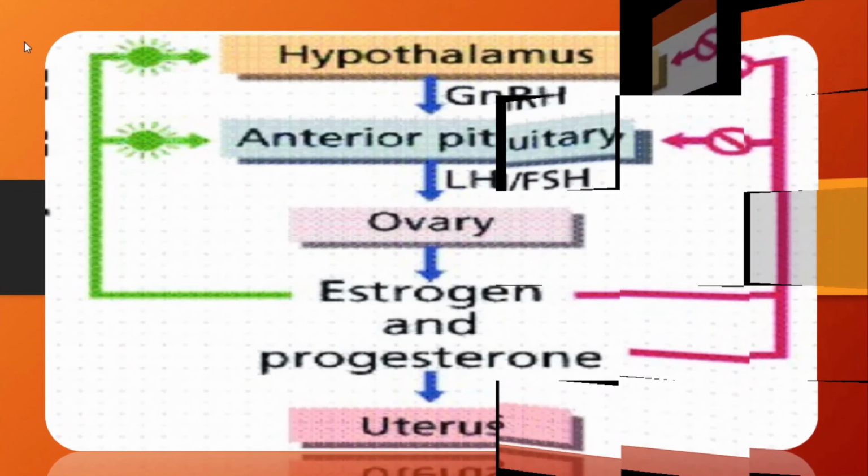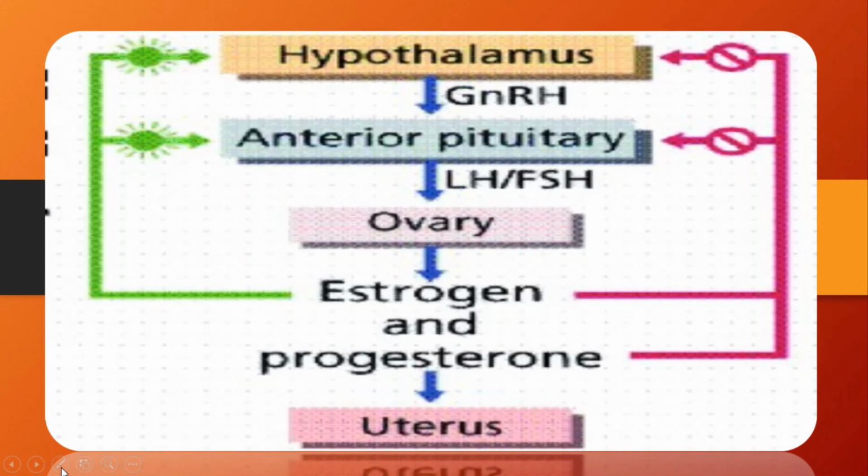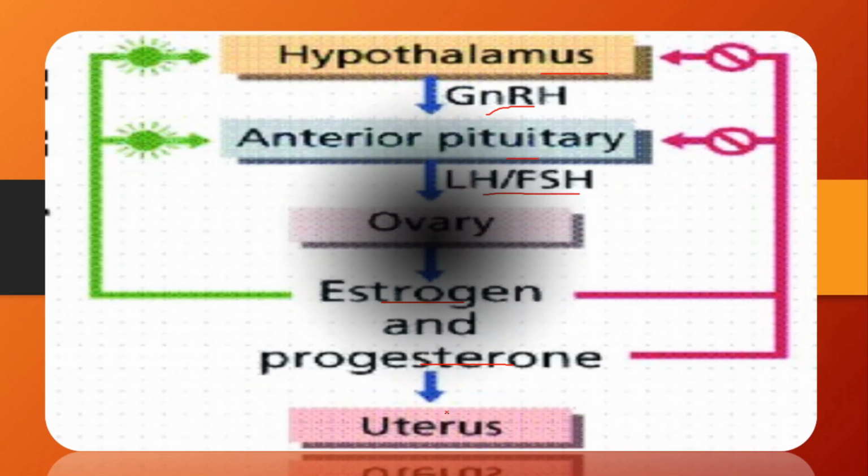This figure is showing the control of the hormones in the process of female reproductive system. Again, like the male also, here the hypothalamus, which is present in our brain, will release the hormone GnRH, that is gonadotropin releasing hormone, which will stimulate the anterior part of the pituitary to release these 2 hormones, that is LH and FSH. Now these 2 hormones will act upon the ovary to stimulate it, and finally it will start secreting these 2 types of hormone, estrogen and progesterone, which are controlling different types of activity in the uterus. They are also responsible for the menstrual cycle, and finally the feedback mechanism also.